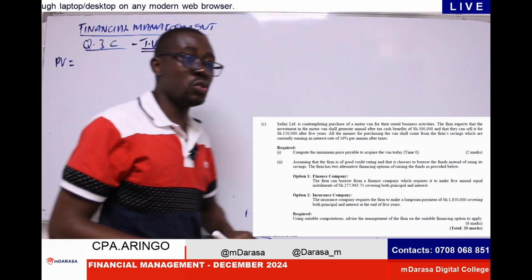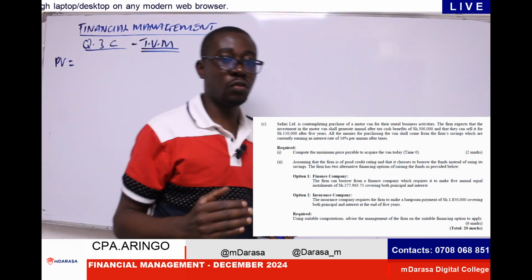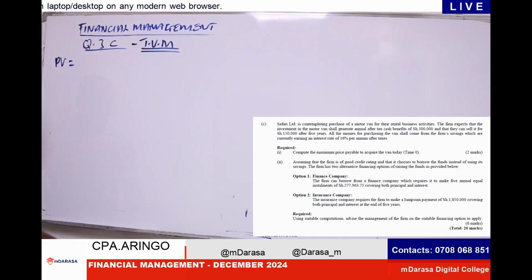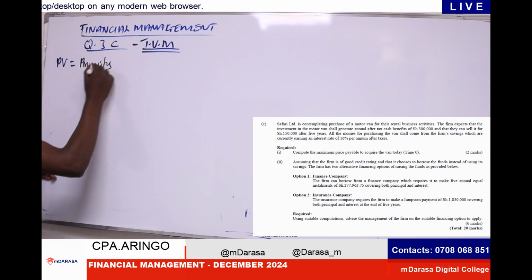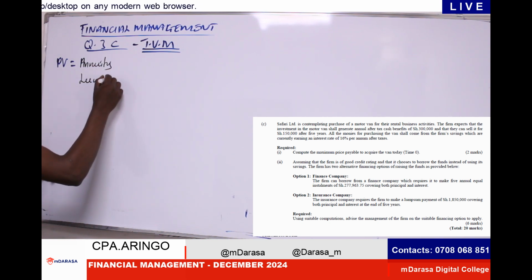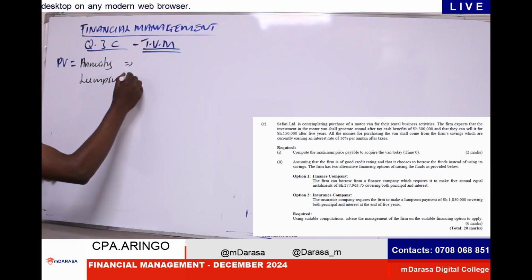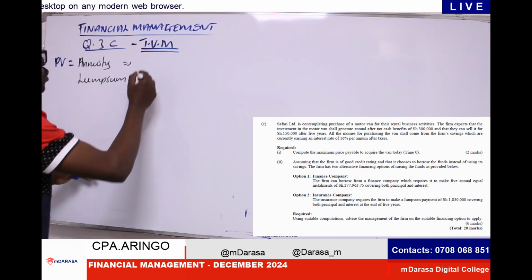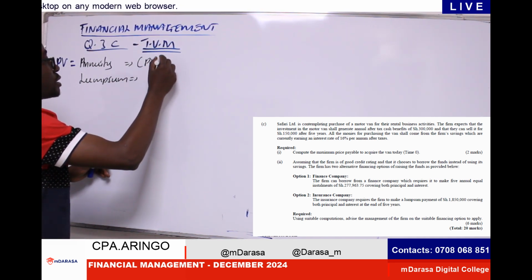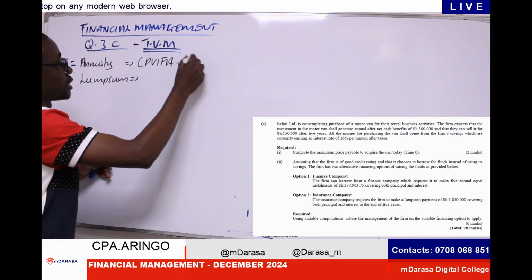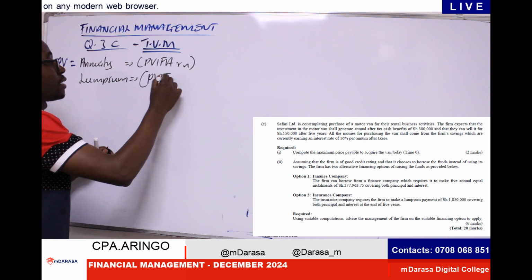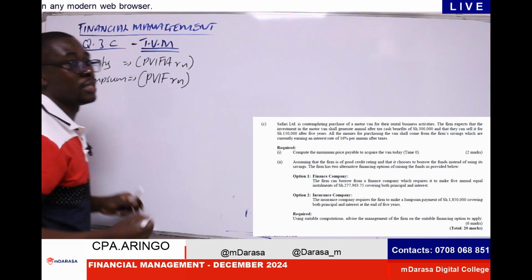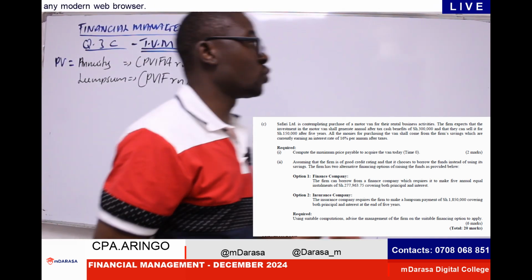For present value, we normally talk of two forms: the present value of an annuity, and the present value of a lump sum. If I can remind you, for annuity, we'll always be talking of this factor, the present value interest factor annuity, given the rate and number of years. Whereas for lump sum, we'll always be talking about the present value interest factor, given the rate and number of years. These are what we must always have in mind.